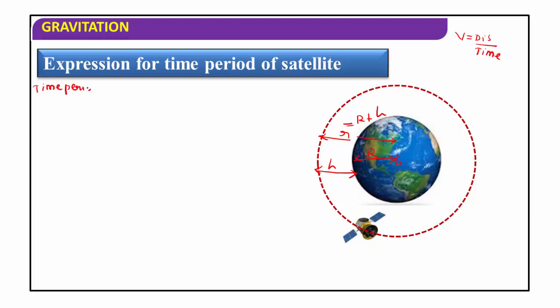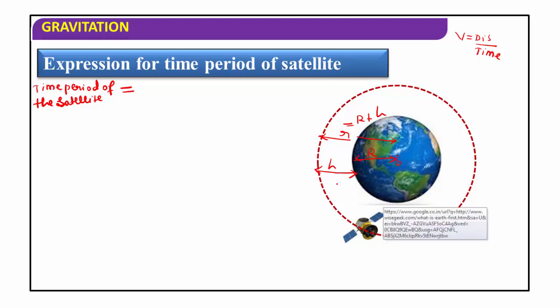Here, time period of the satellite is equal to, what is time period? Time taken by the satellite to complete one revolution around the earth. What kind of revolution is this? Here the satellite is revolving around the earth in a circular orbit.